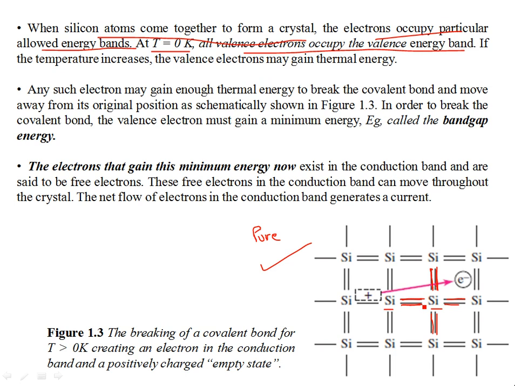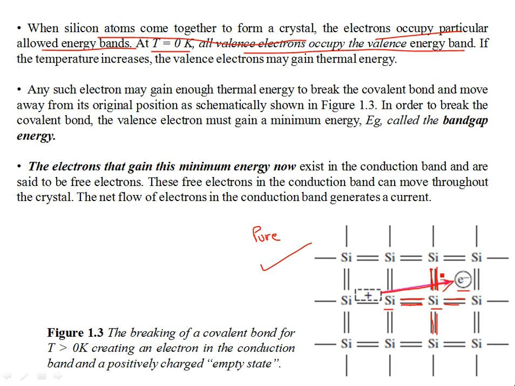They do not jump to the conduction band unless certain thermal energy is provided. For example, an electron from here breaks from the covalent bond and becomes a free electron, and then this electron is free to move around the lattice of the silicon crystal. This electron is then generated in the conduction band because it has energy, and it can contribute to the conduction of current.